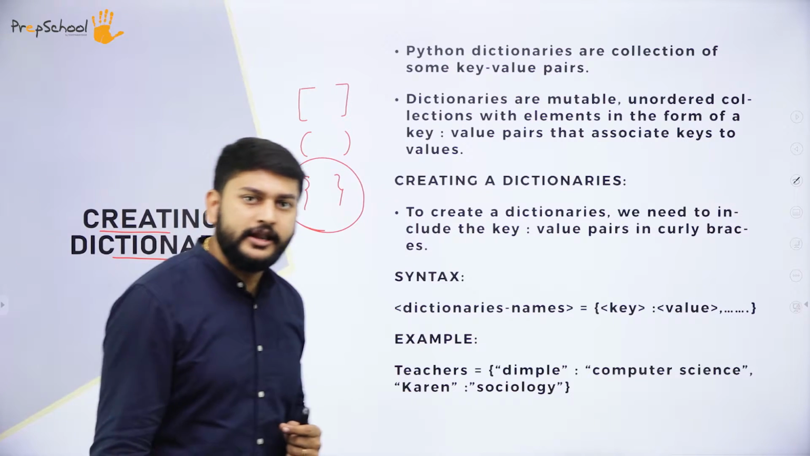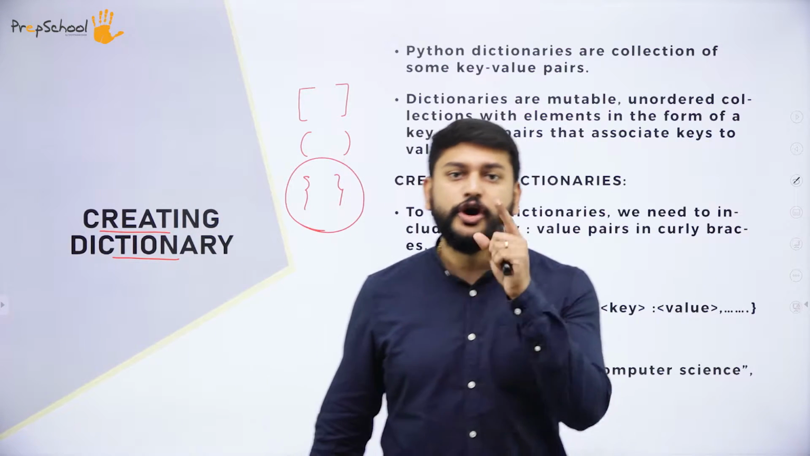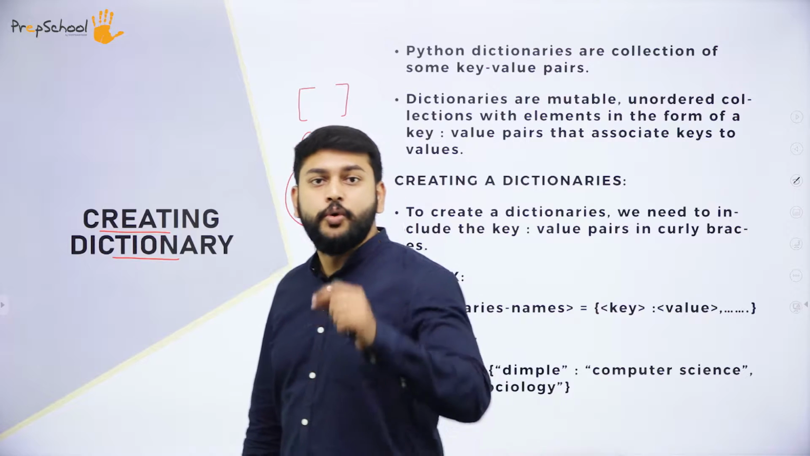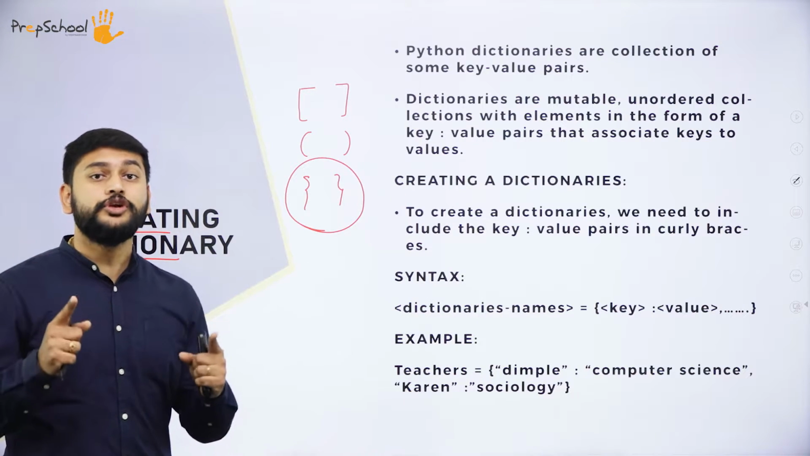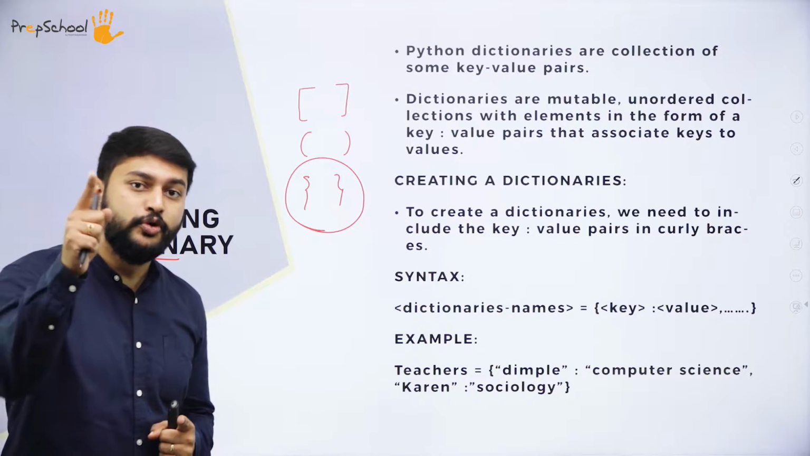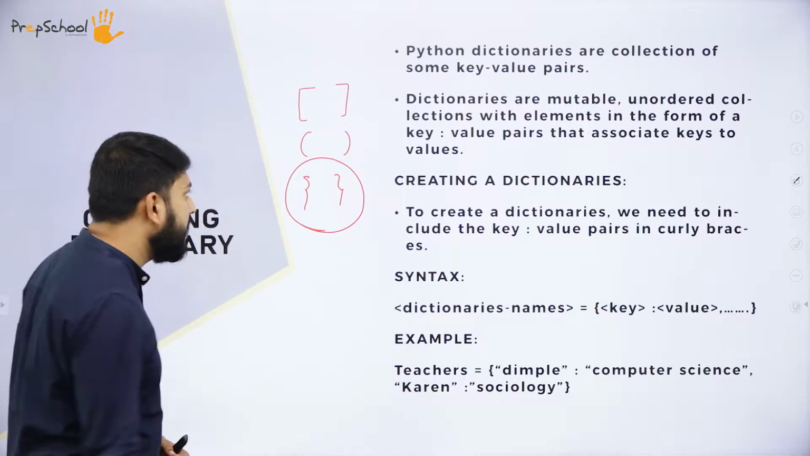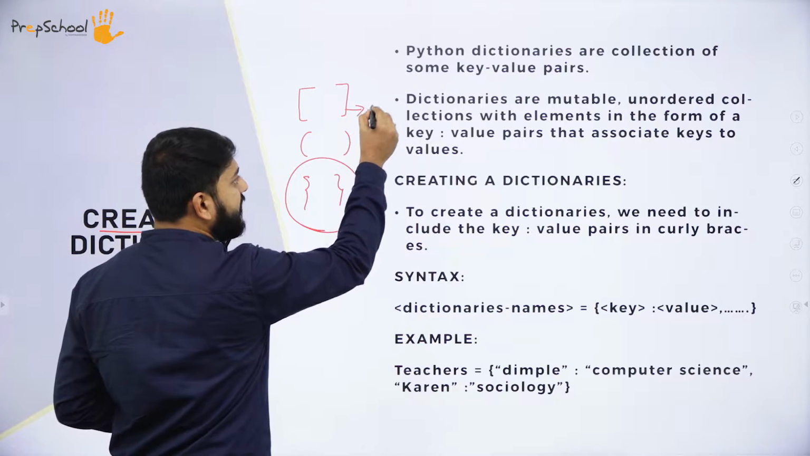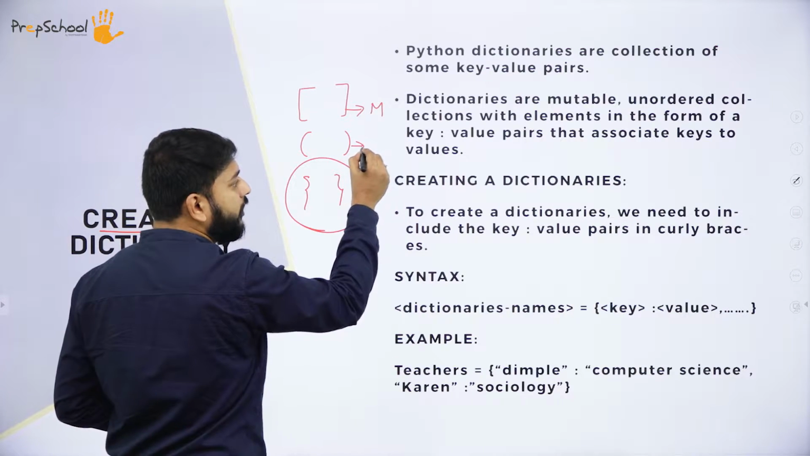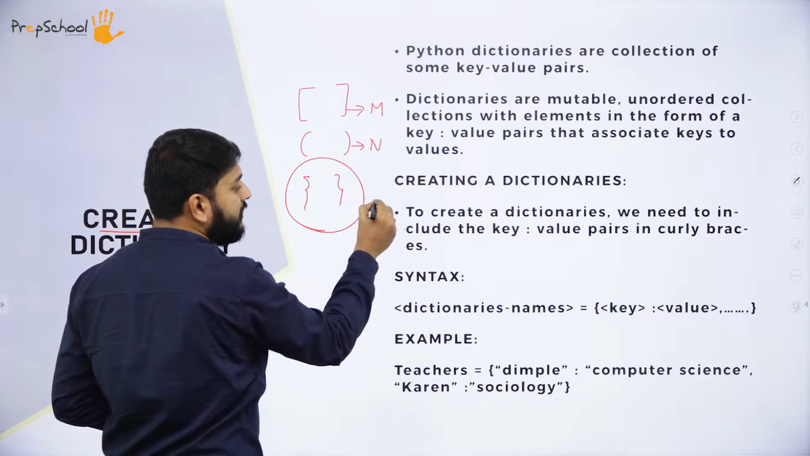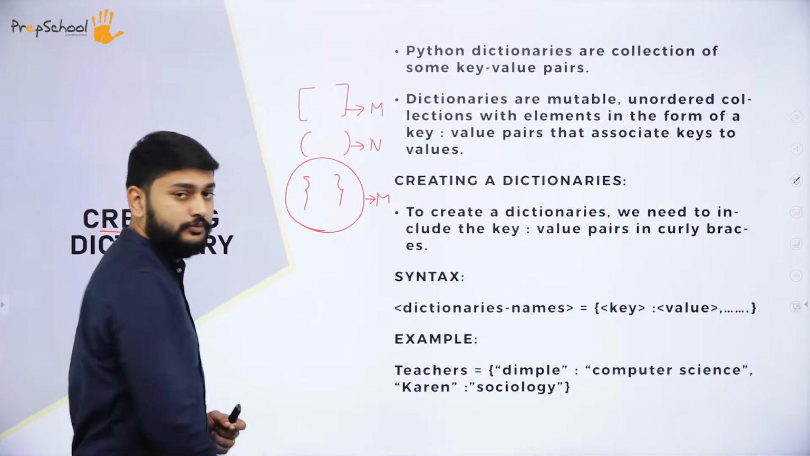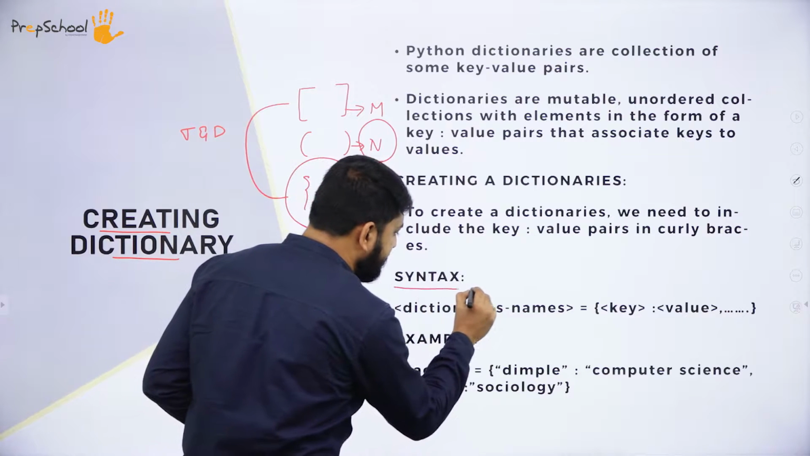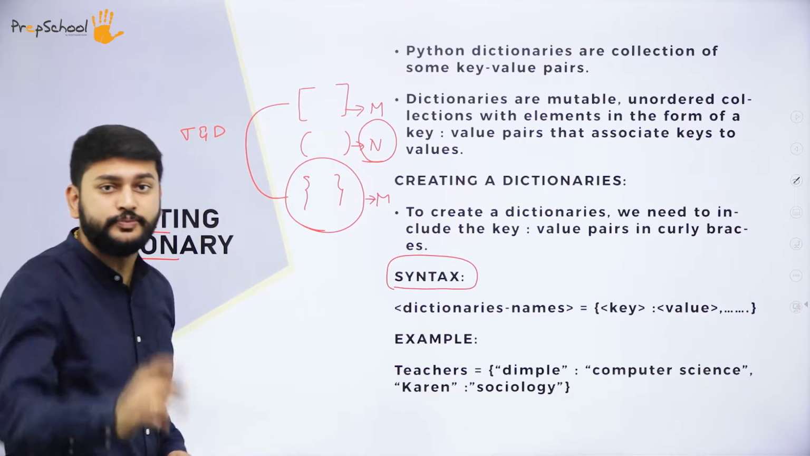What is the fourth point that I should remember, sir? With respect to dictionaries, dictionaries are mutable. So, sir, is a list mutable or not? Yes, it is mutable. Are tuples mutable or not? No, they are not. So dictionaries are mutable. Now understand the syntax to create dictionaries, my dear students.